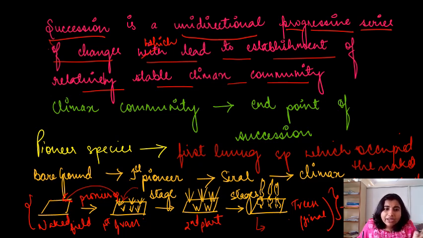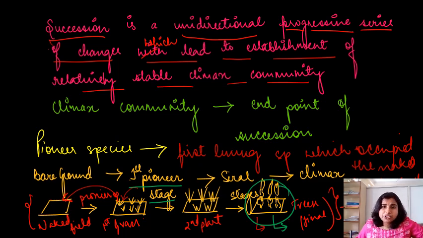And the first living organisms which occupy the naked field or bare rock, we call the pioneer species, right? And the last trees and plants which occupy the last position, or the end point of succession, we call the climax community.